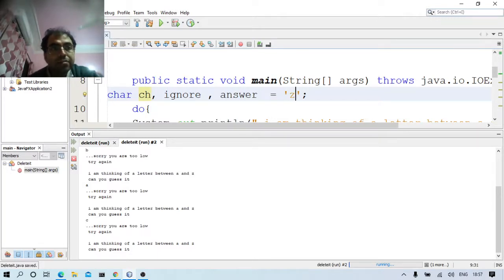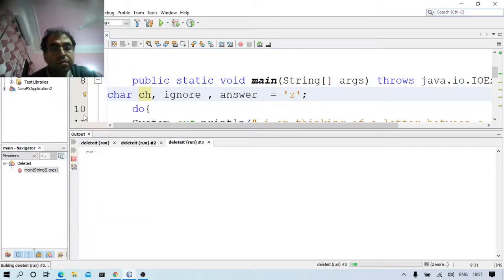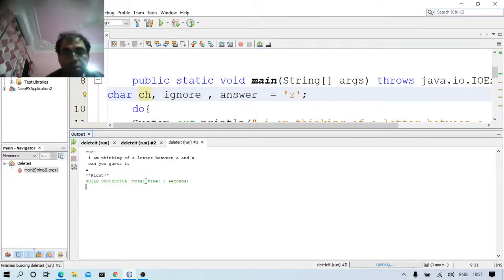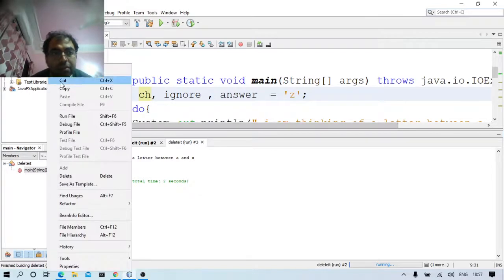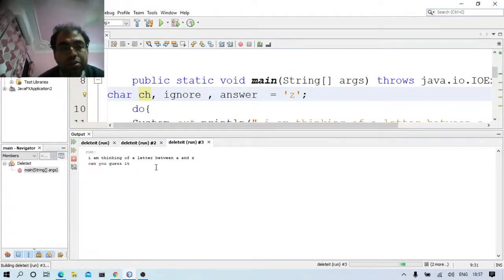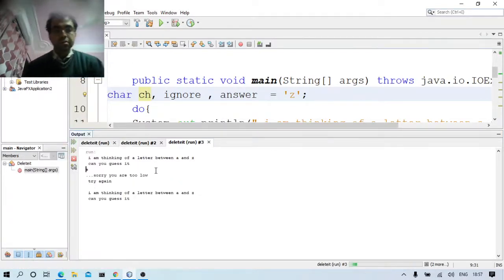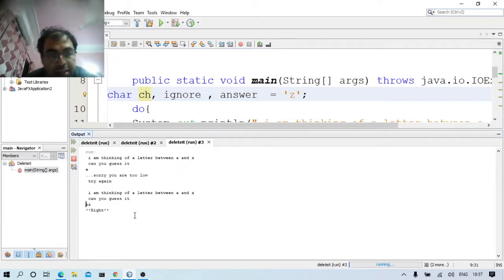I'll save it. It will be too low only. It will not come out to be too high. Okay, you are too low, try again. Let's see what happens with zz. Okay, zz will be right.